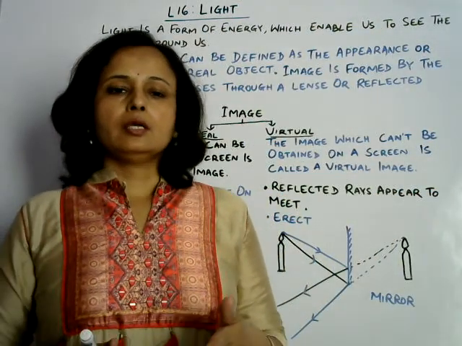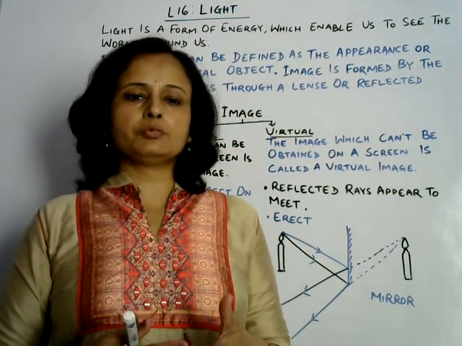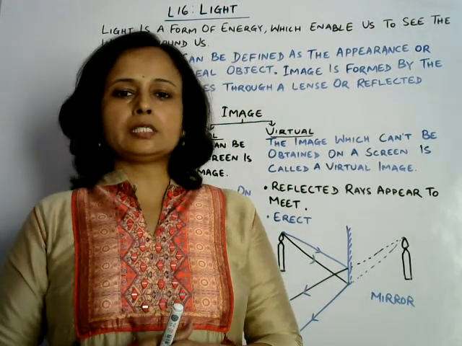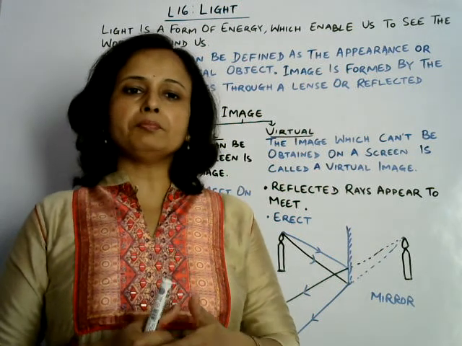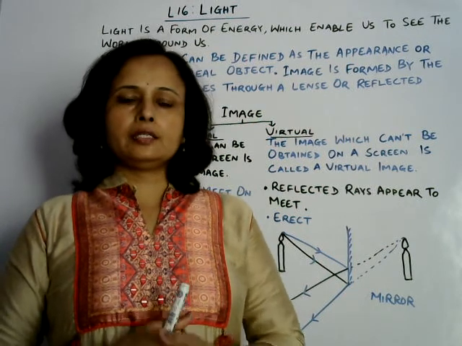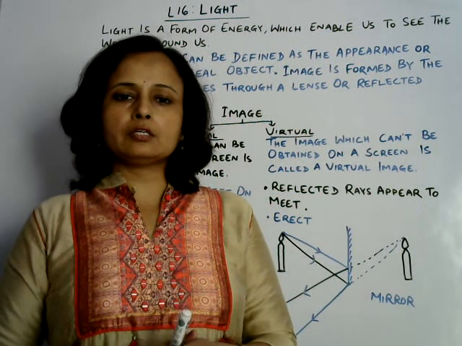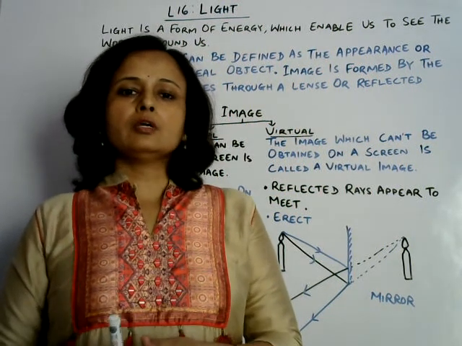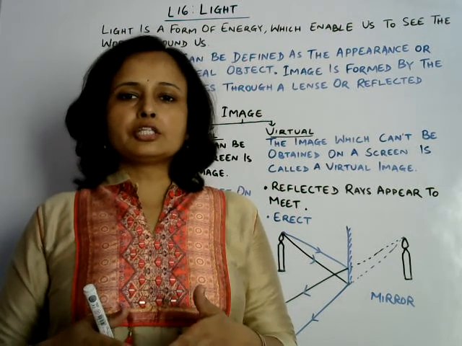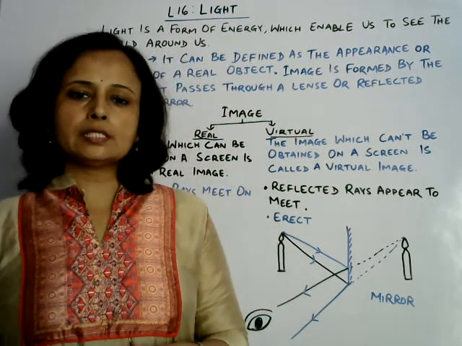A virtual image can't be obtained on a screen. The image which can't be obtained on a screen is called a virtual image, and in a virtual image the reflected rays appear to meet at a certain point inside the mirror, either a plane mirror or a convex mirror. It appears to meet only, then the image is formed inside the mirror, that is behind the mirror. But a virtual image can't be formed on a screen, and a virtual image is always erect.